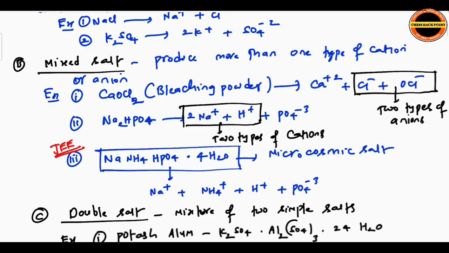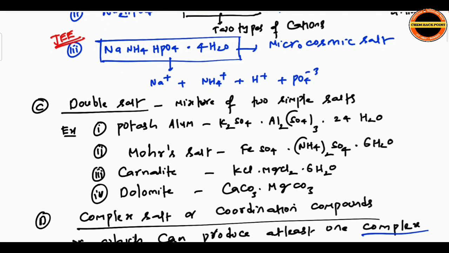Next, moving to another example, which we call microcosmic salt. Important JEE question. NaNH4HPO4·4H2O can produce Na+, NH4+, H+, PO4 3-. So here more than one cation, hence we consider it under the mixed salt category.